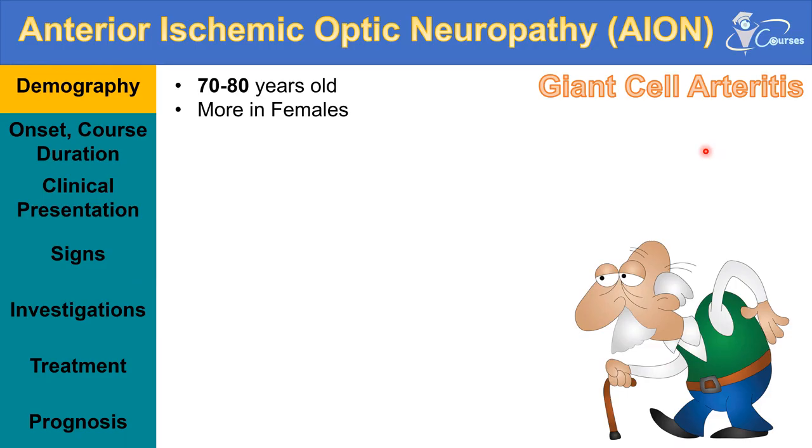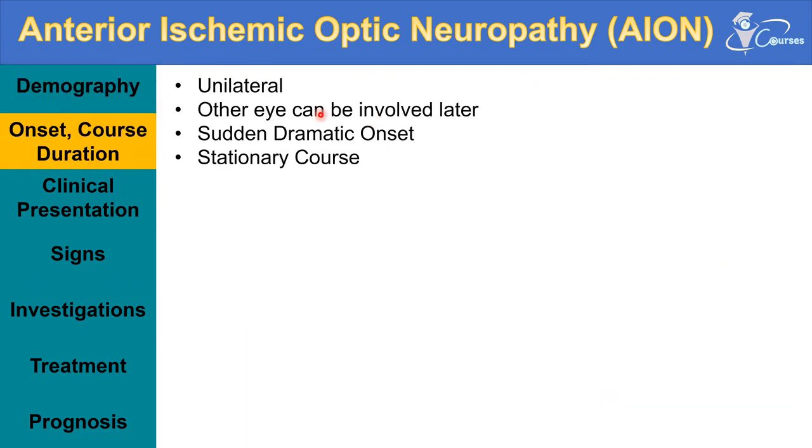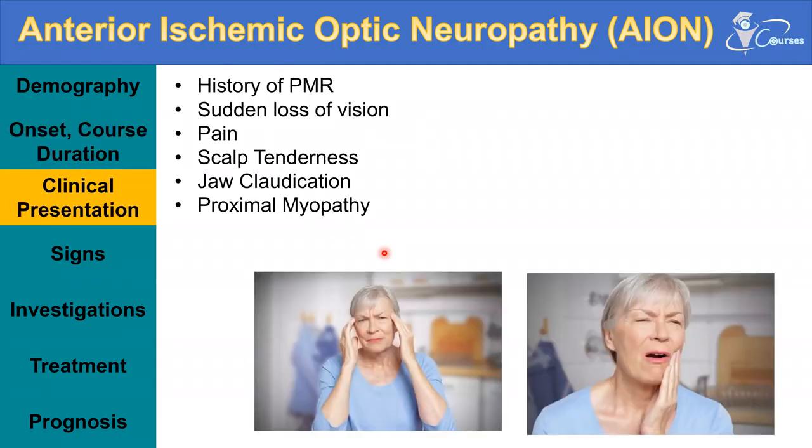It is more common in females, in contrast to the non-arteritic ischemic optic neuropathy. And for those patients, it tends to be unilateral, but the other eye can be involved later, and that's why we also need to protect the other eye. Those patients will present with sudden dramatic onset with a stationary course as well. So the clinical presentation here is very important to note. This is what you will see in the scenario.